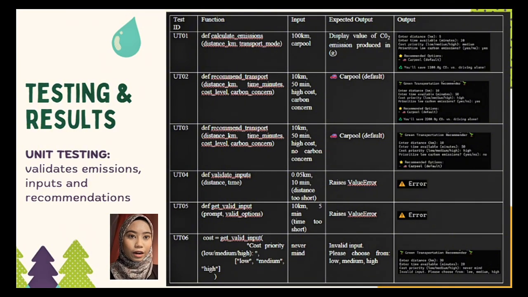For unit tests 4 and 5, we test input validation by providing edge case scenarios, like too short a distance or too short a time, to know if the error is raised and the code functions or not. Unit test 6 validates user input against a list of valid options and provides clear feedback for invalid entries. So the conclusion for our unit testing is that it confirms system reliability and readiness, because it demonstrates thorough test coverage across our core application.